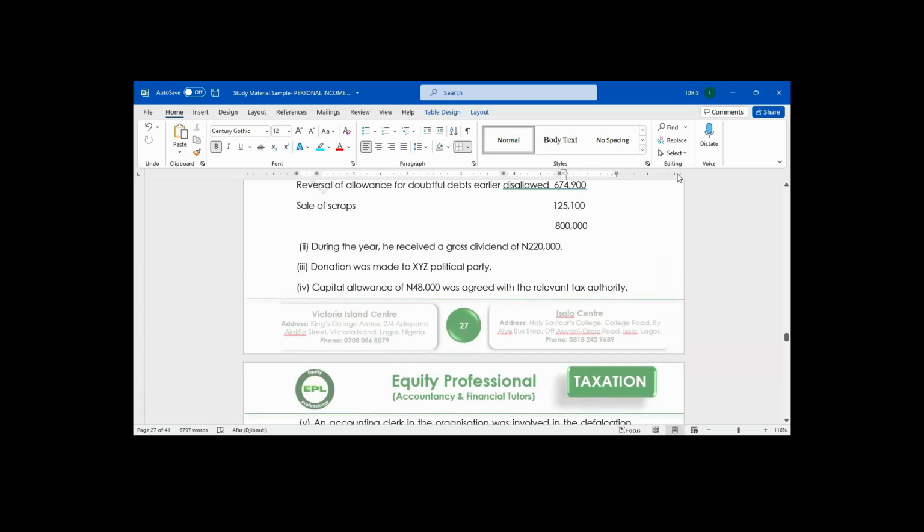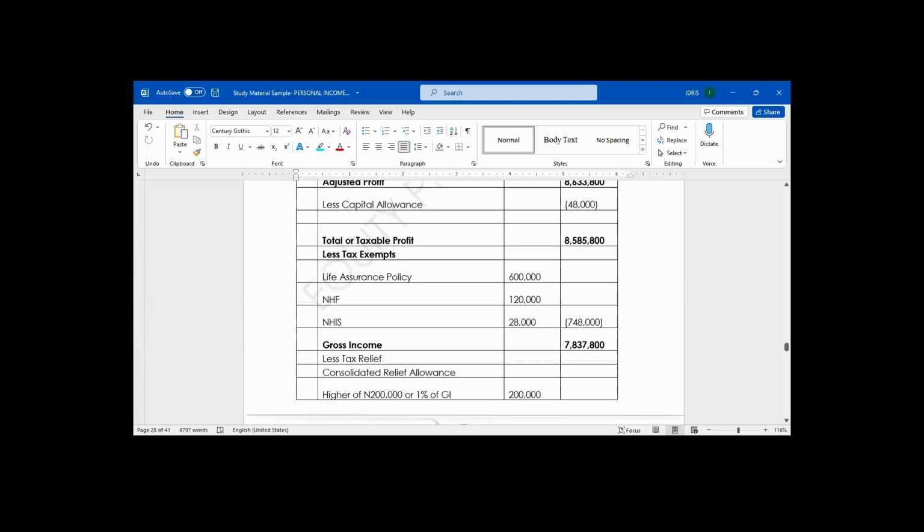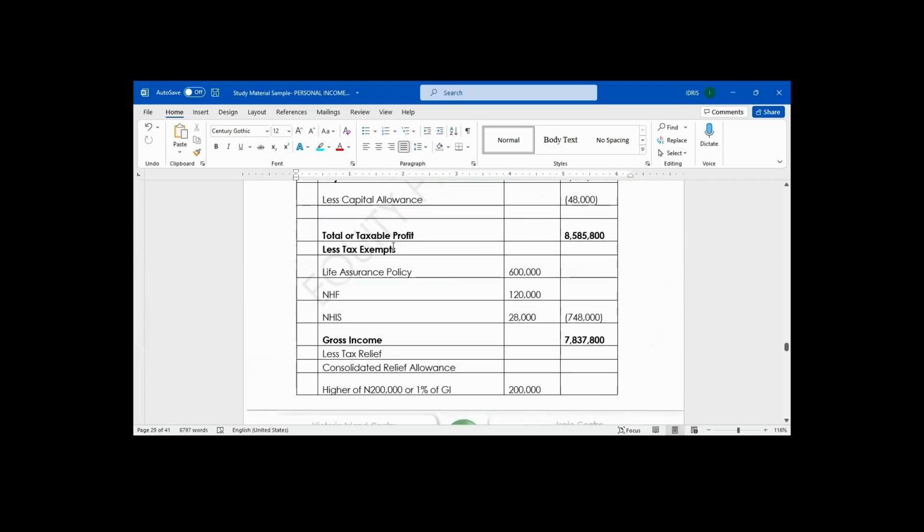Tell me now. Capital allowance. How much is the capital allowance? 48. I will less it from adjusted profits. That means the total profit that will be subjected to tax is going to be 858,800.